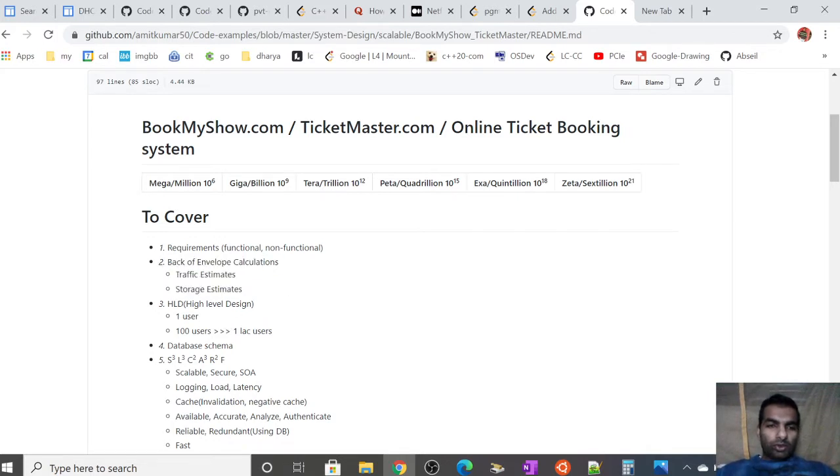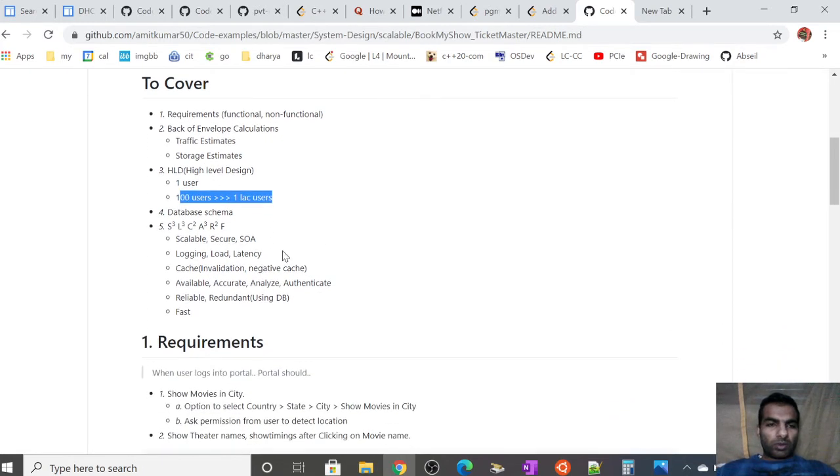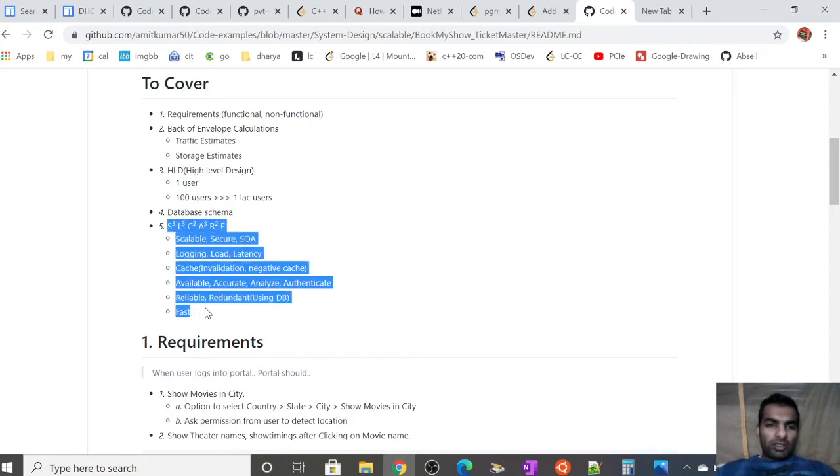Then usually what I prefer is that in high level design we do a one user calculation, that is, if one user is accessing the system, and then we scale this design from 100 to 1 lakh users, then the database schema, and then I try to fit these things into the system.